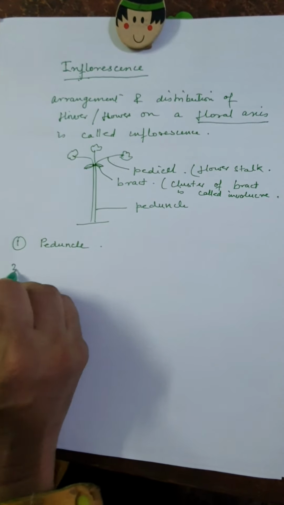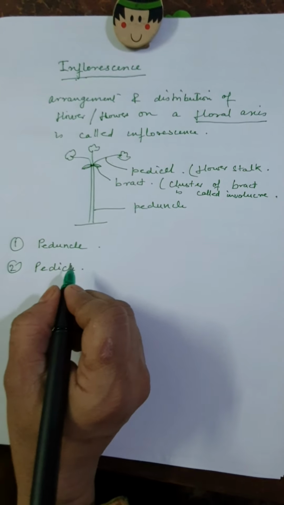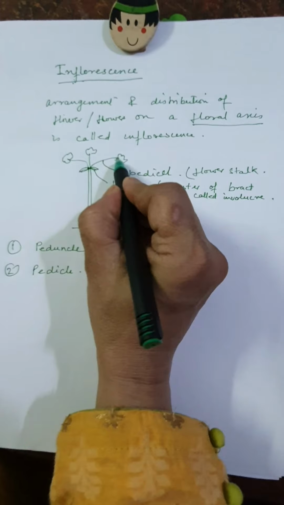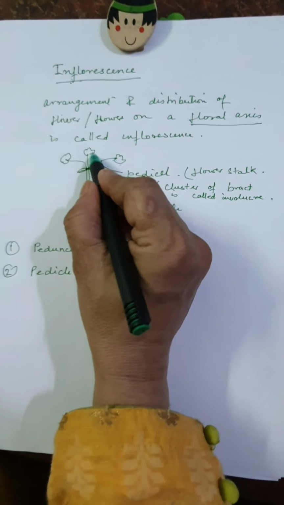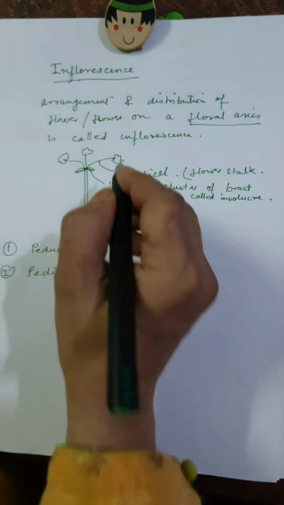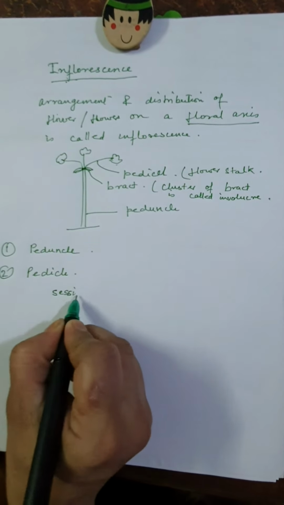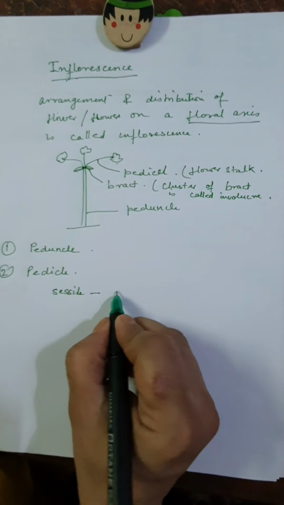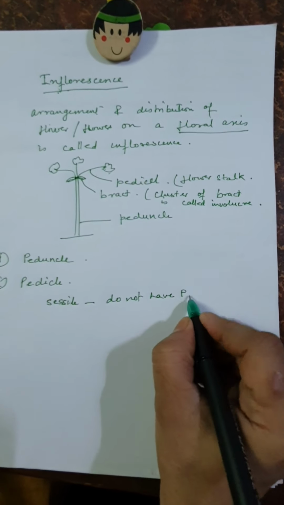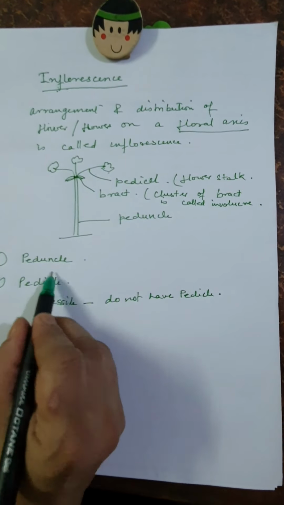And next is pedicel. It is the stalk of the individual flower. Individual flowers attach to it. Some flowers are sessile and do not have a stalk. These are known as sessile flowers. They do not have pedicel. But most plants have pedicel.